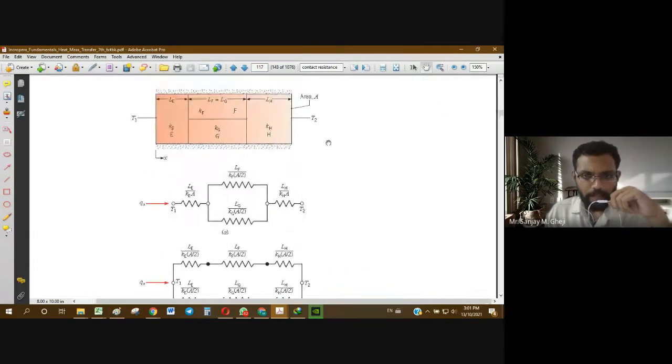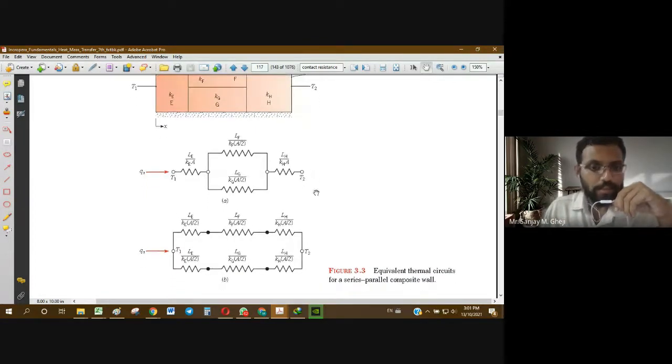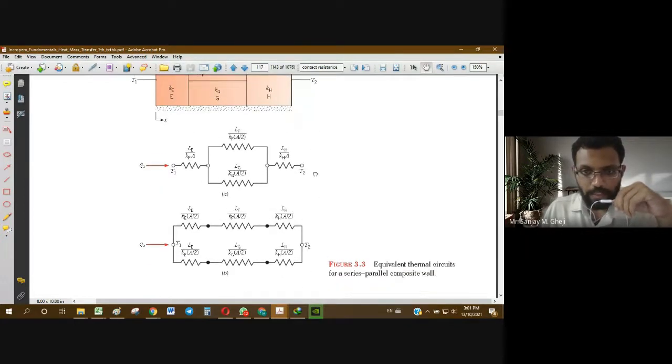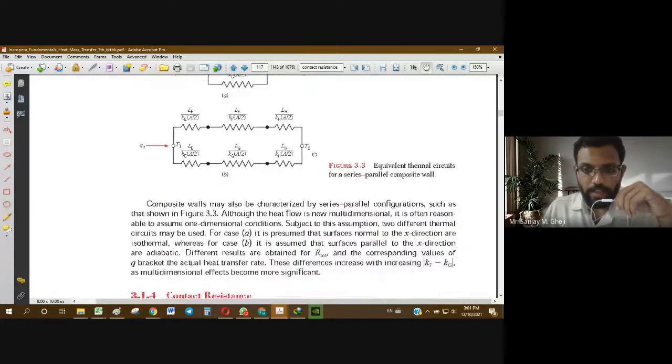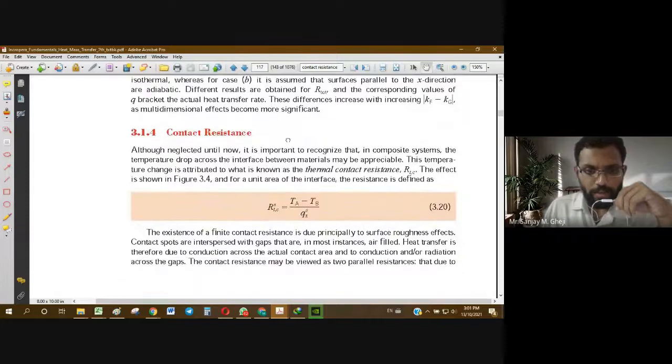We have completed our study of electrical analogy with heat transfer. In that we saw how the electrical resistance can be used to model the heat transfer case, and we can replace the electrical resistance with a thermal resistance, electrical potential difference with a temperature difference, and electrical current with a heat flow. All being analogous to each other.